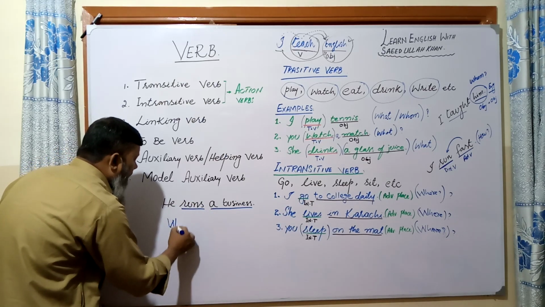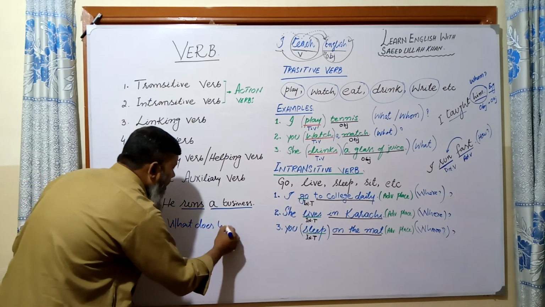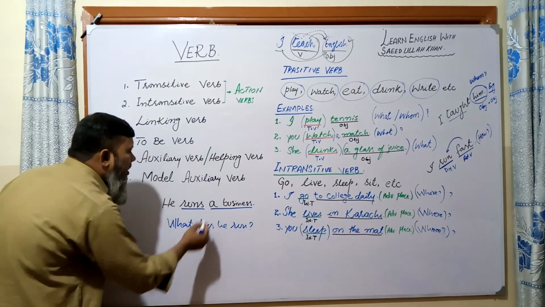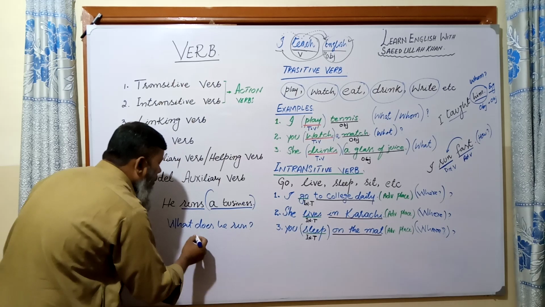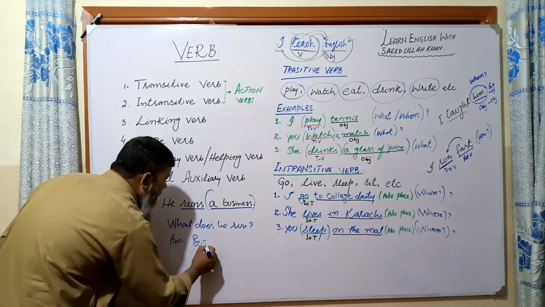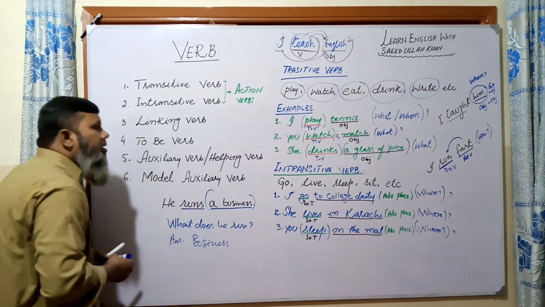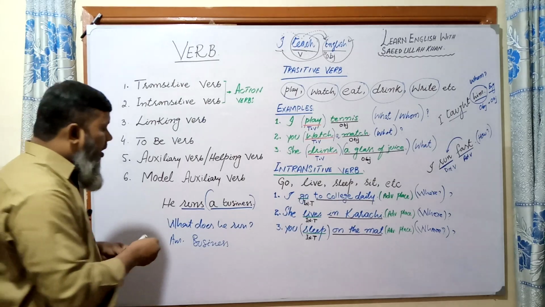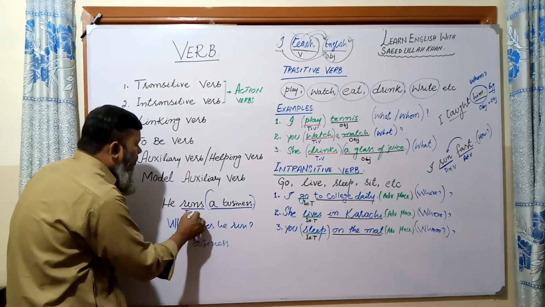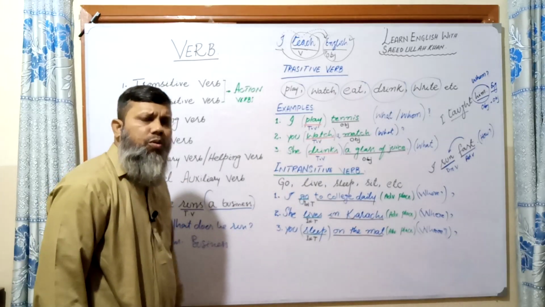Look, what does he run? The answer is business. What does he run? A business. So here run is used as a transitive verb. I think you have understood.